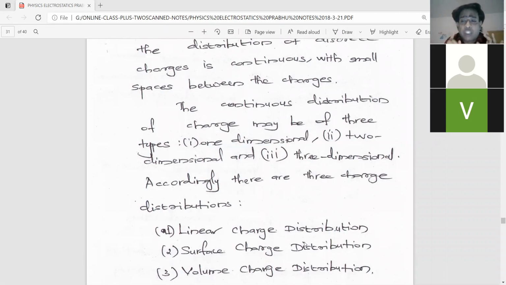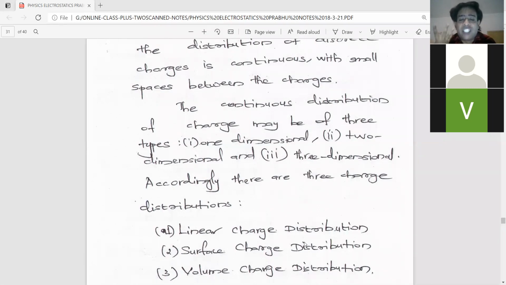So when x, y, z, three axes come into the picture, it becomes volume, right? It has got volume. A metallic sphere has got volume, because of the x-axis, y-axis, as well as the z-axis. So the charge distribution in three dimensions is also called volume charge distribution. Why? Because the charge is distributed in three dimensions. Three dimensions means three axes, so volume comes into the picture.